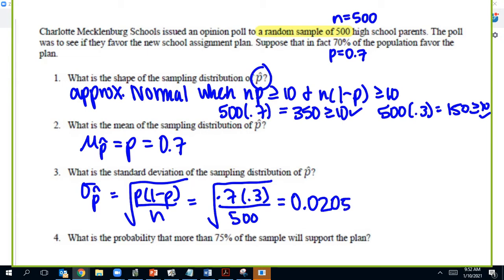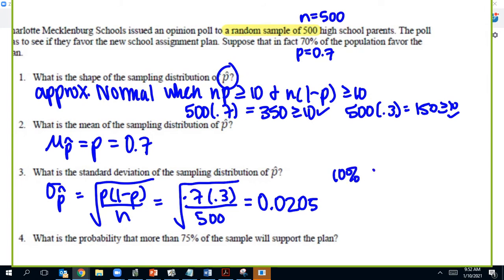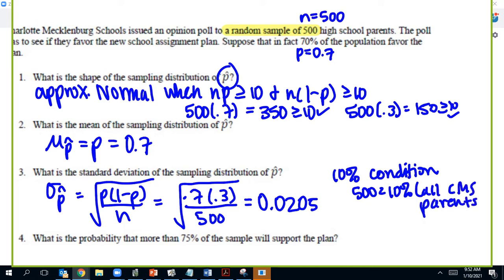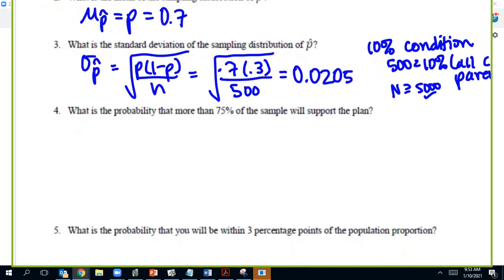Now this is dependent upon that 10% rule or condition. And so we want to check that 500 is less than 10% of all CMS parents. We probably have 5,000 CMS parents at Ardrey-Kell. So that means capital N should be at least 5,000. It's probably true.